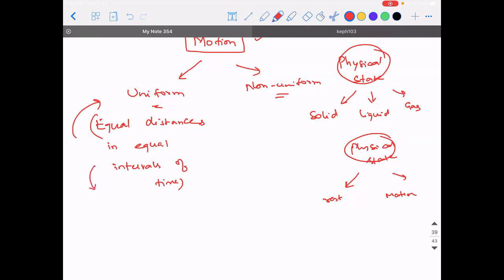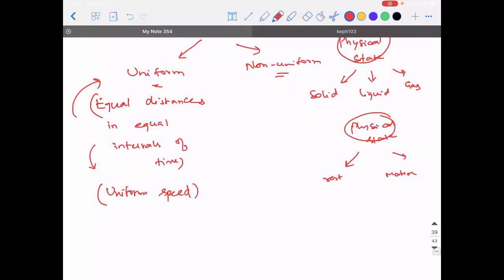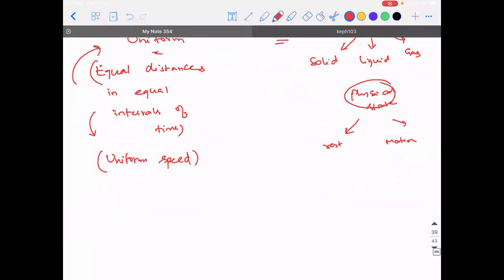Can I say it has equal displacement, uniform speed? Does that make sense? Yes, sir. It has a uniform speed because in 1 second it is able to cover 1 meter, and the next 1 second it will also cover the same 1 meter. 1 meter per 1 second is the speed, 1 meter per second. So it is going to be constant throughout its journey, correct? So I can say an object in uniform motion also has a uniform speed.